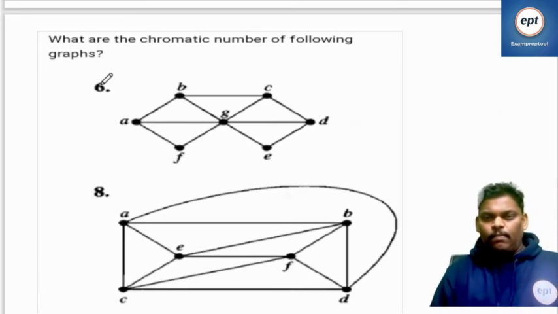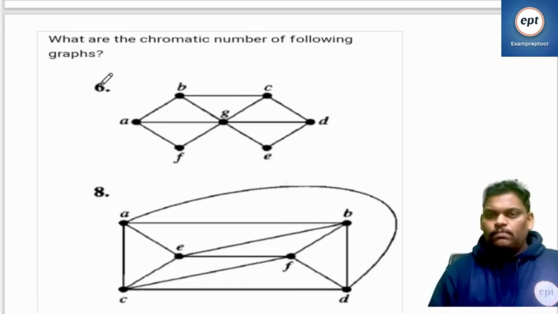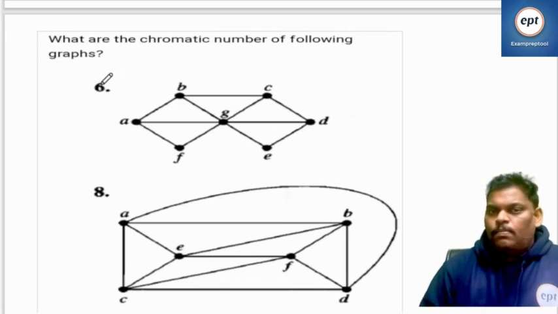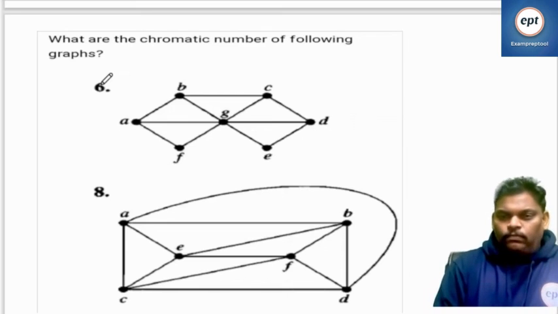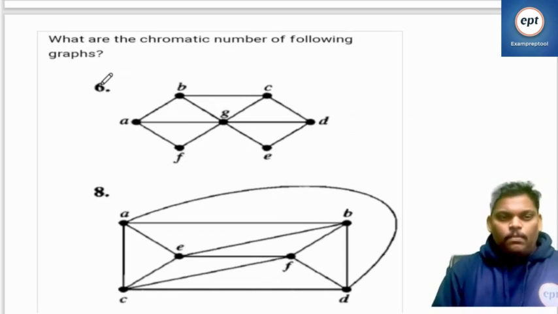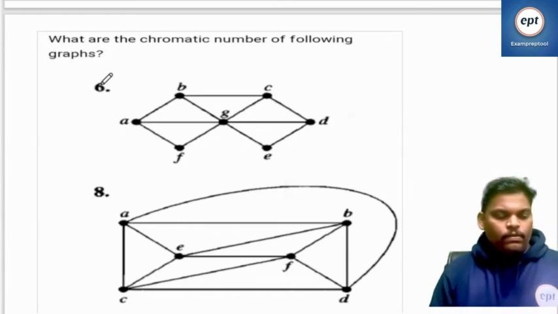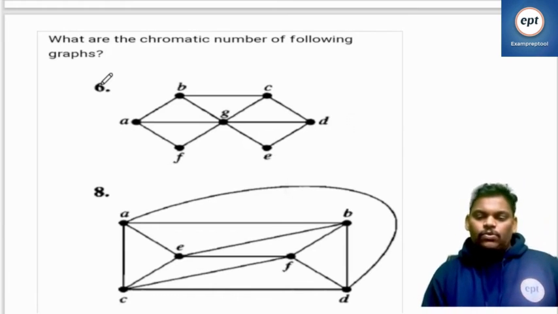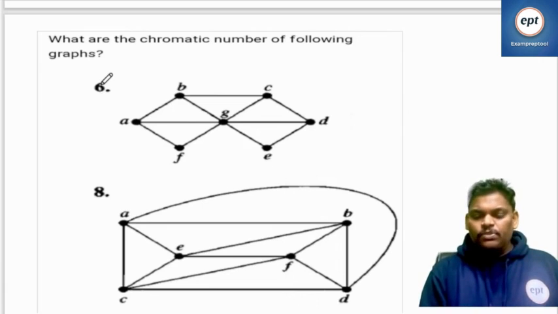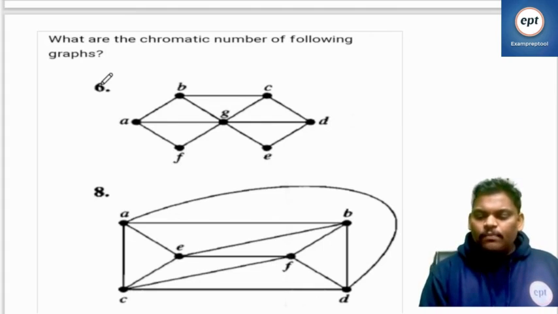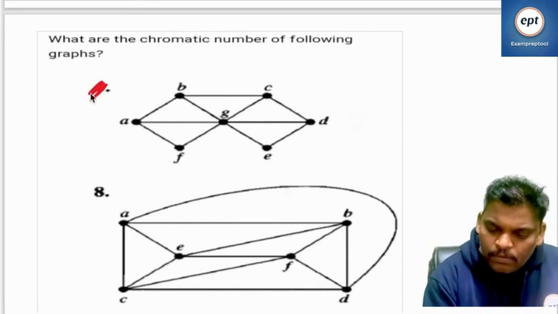What is the answer? So, what are the chromatic number of following graphs? Some graphs are given, you have to give chromatic number. What is the answer?